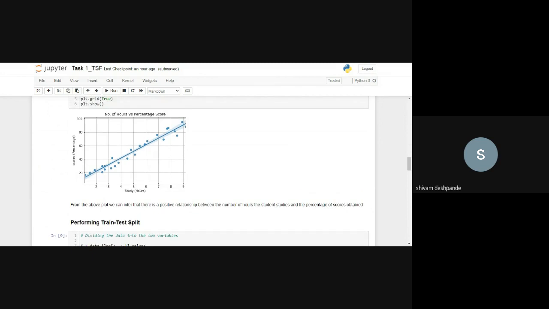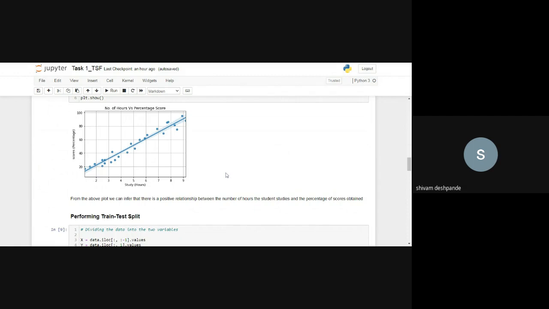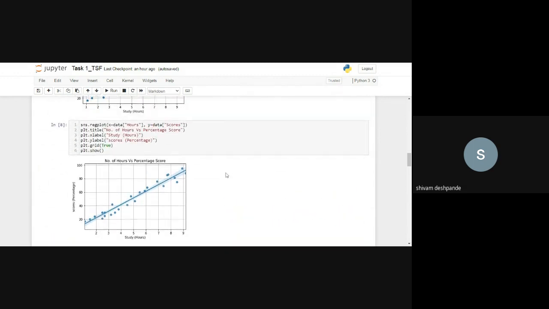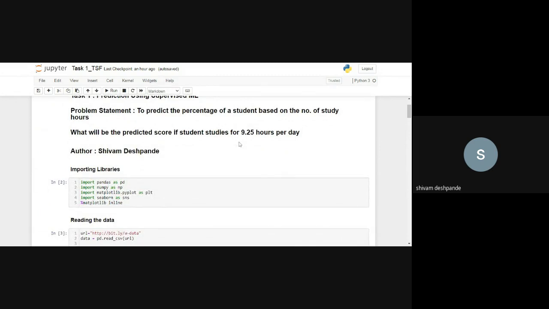Regression shows the changes in a dependent variable based on the changes in an independent variable. So this is a predictive algorithm. This was just a small overview of what linear regression is, and we are going to use simple linear regression for prediction.